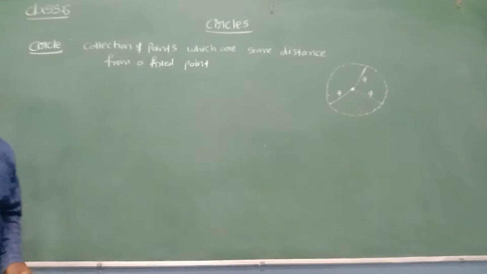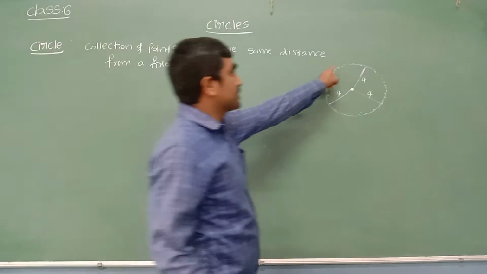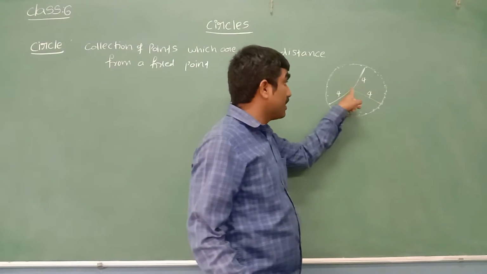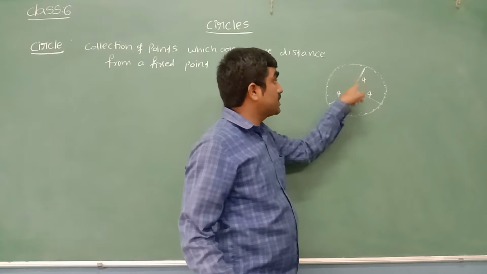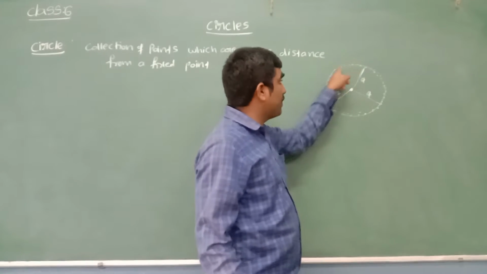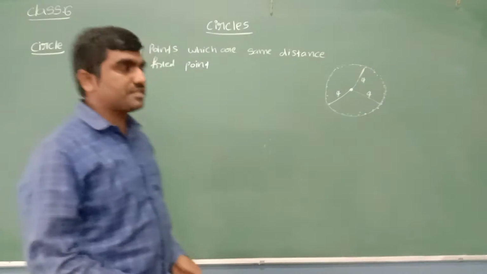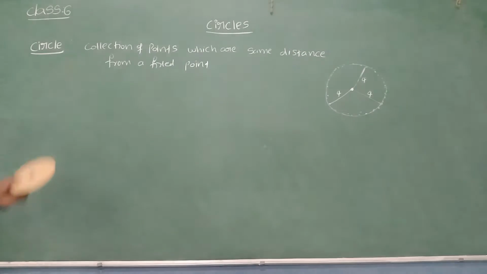This is the definition of a circle. Here we can see a collection of points, and those points are at the same distance from a fixed point. In such a case, by joining all these points, we can see a circle.